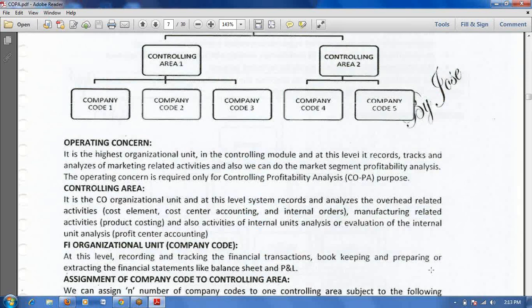I have one question regarding the operating concern. As you mentioned, this operating concern is responsible only for marketing related activities, market segment. Yes, the system will generate one segment. Okay, we are selling one material to the customer. At that time the system will generate a profitability segment document, which we call a market segment.